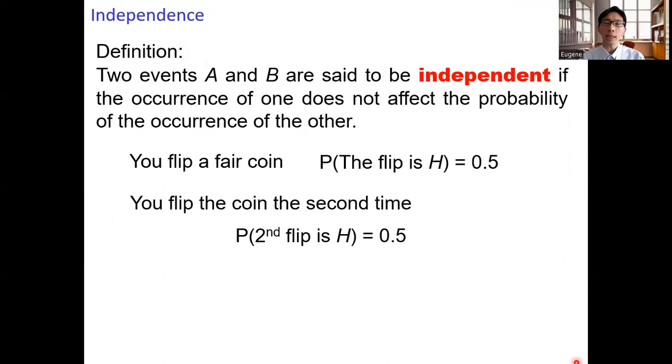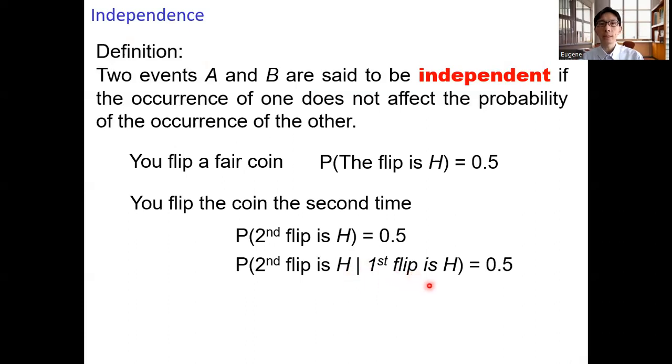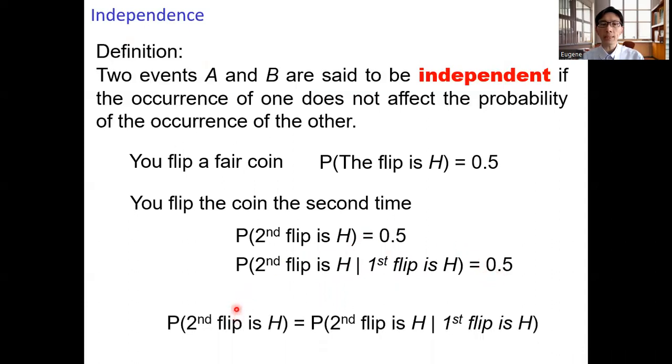What if we add in a condition? The probability that the second flip is a head, given that the first flip is a head. This probability should not change, remains as 0.5. So we have the probability that the second flip is a head equals the probability that the second flip is a head, given that the first flip was a head.